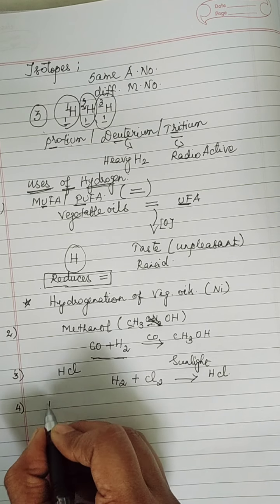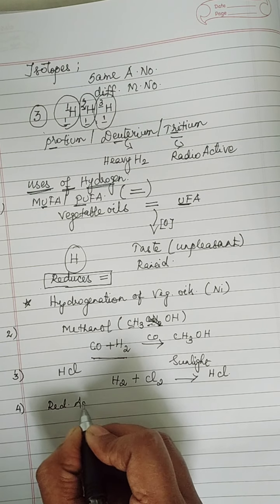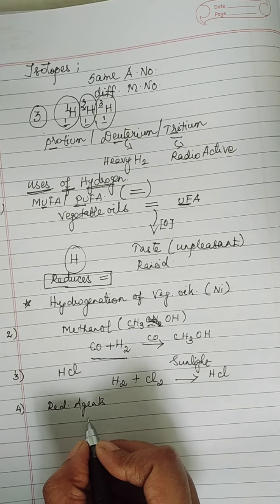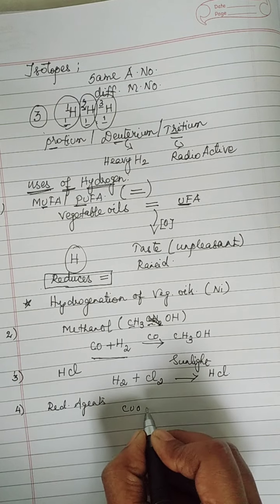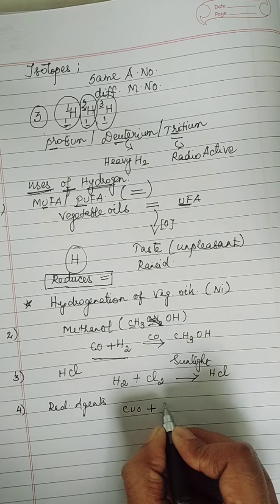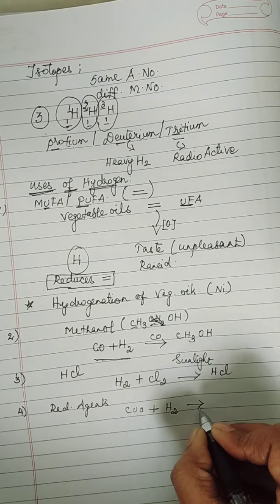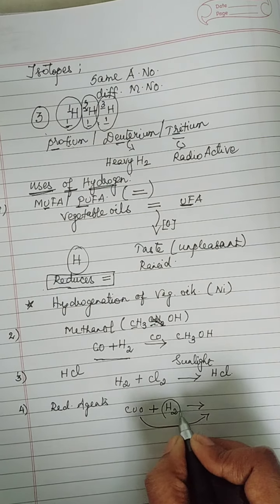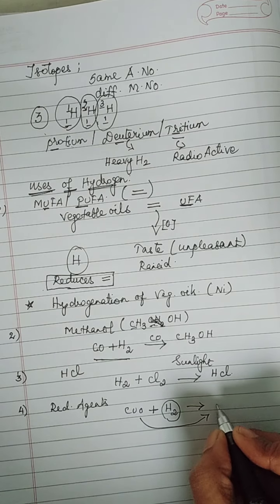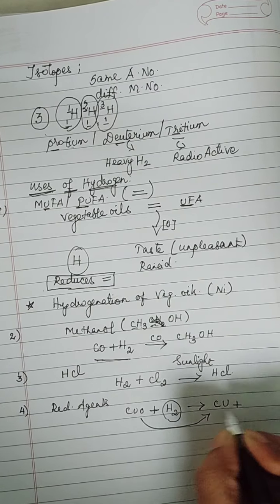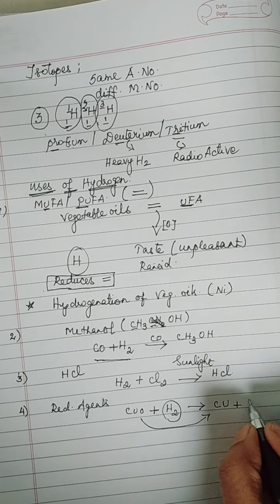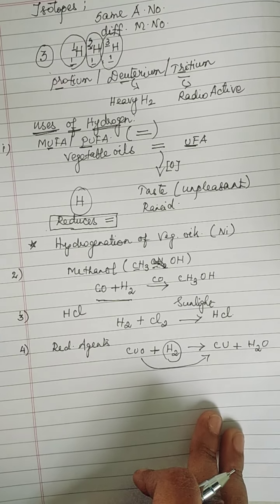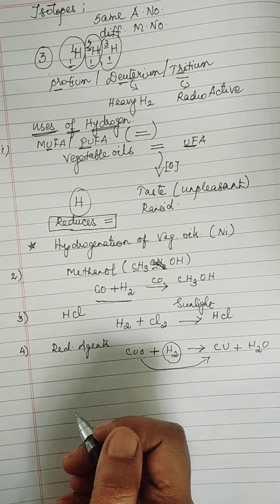What is the fourth use? It is used as a reducing agent, which we have discussed already. How does it act as a reducing agent? See, I have copper oxide. Copper oxide will be reduced by hydrogen. If copper oxide is reduced, what is the product, children? Hydrogen is acting like a reducing agent, so copper oxide is reduced to free copper. This O will be reacting with hydrogen, and as a result, I will be getting water molecule. So this is how hydrogen is acting like a reducing agent.